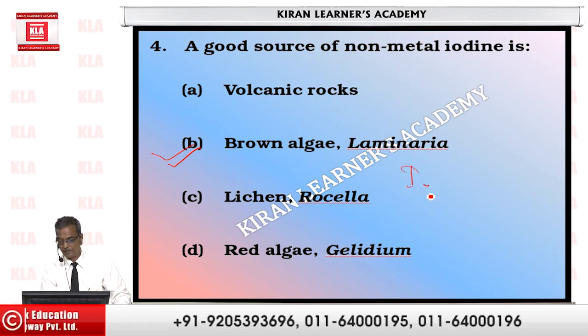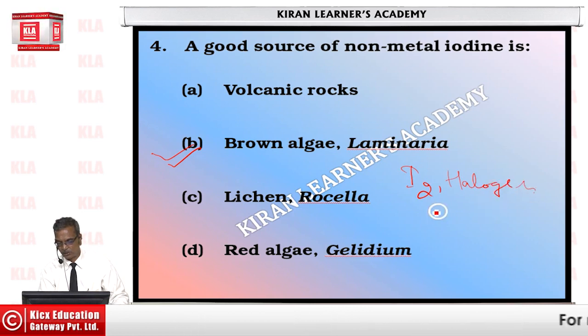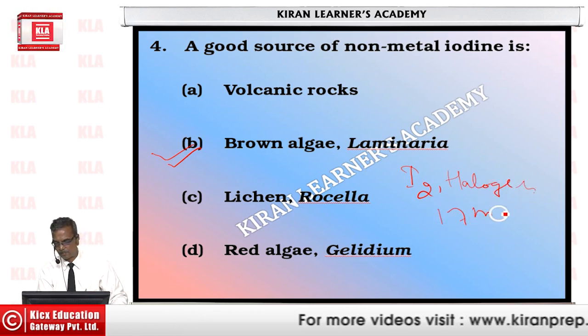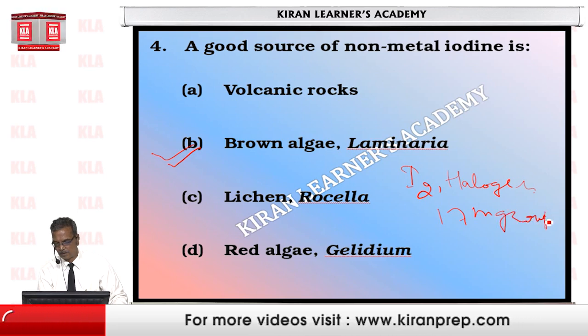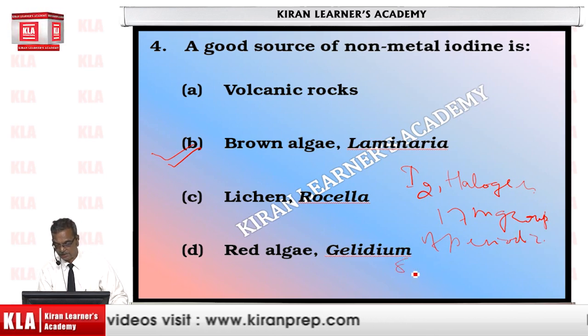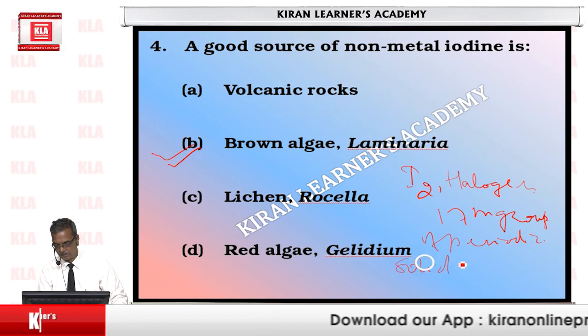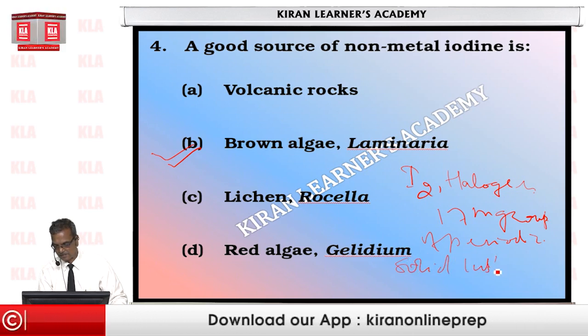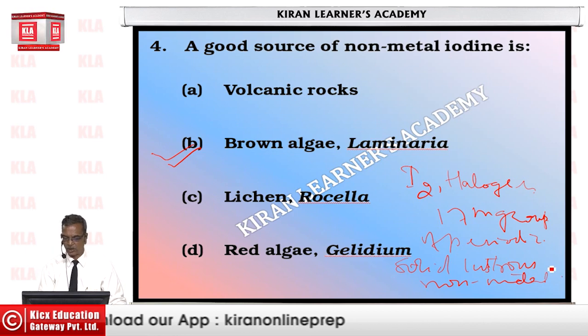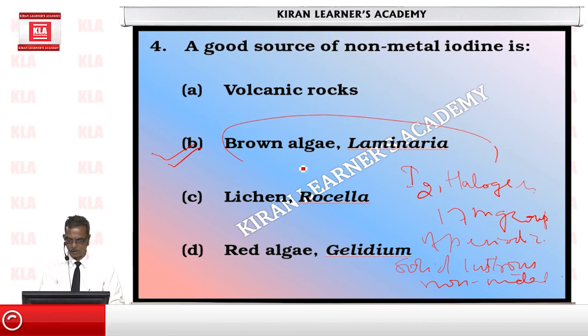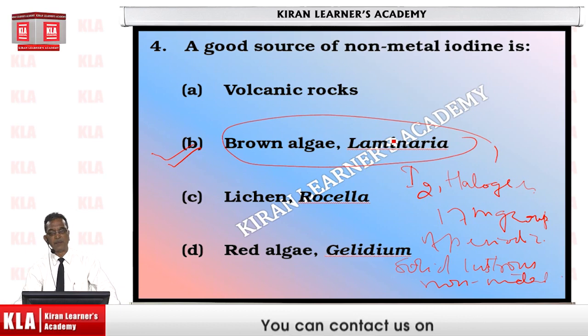Iodine, a halogen that belongs to the 17th group of the periodic table, is a solid, lustrous non-metal, and its natural source is none other than the brown algae Laminaria.